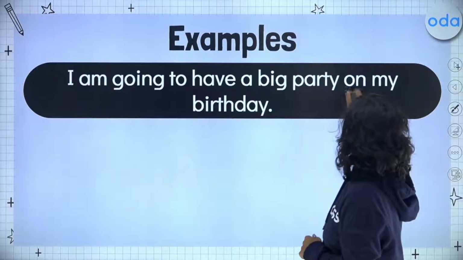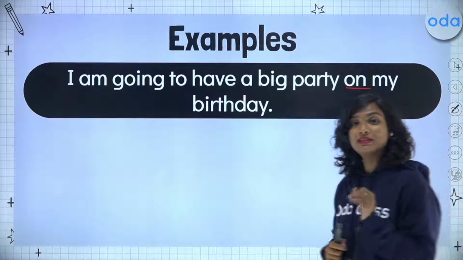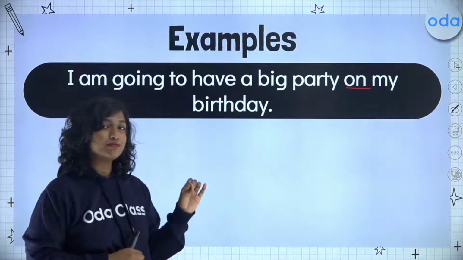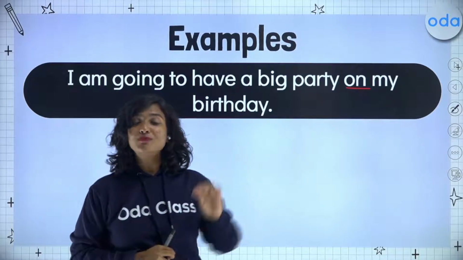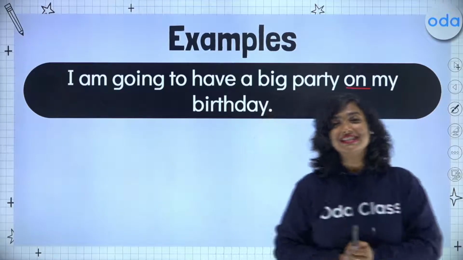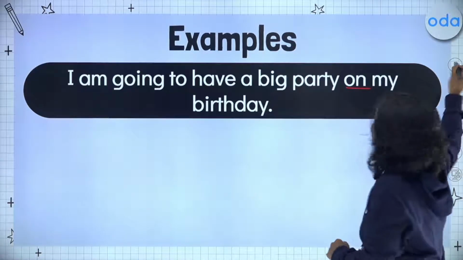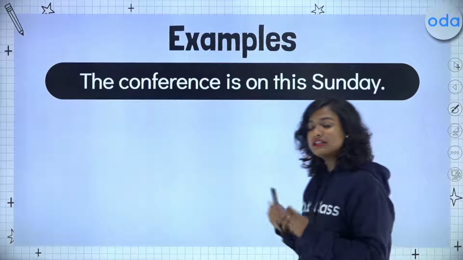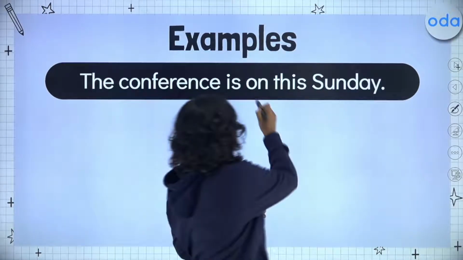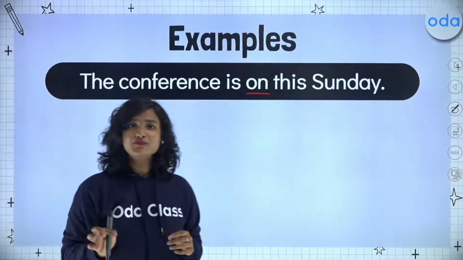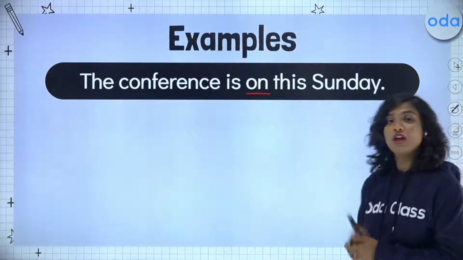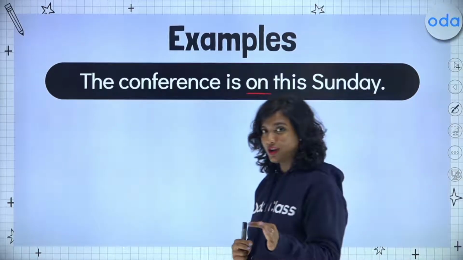I am going to have a big party on my birthday. Notice here, students, now we have changed the preposition of time being used. We have said on my birthday, and we have rectified the mistake in this sentence. Let's take one more example. The conference is on this Sunday. Now we are referring to a very specific day. We know exactly what day it is, which is why we use our preposition of time, which is on.